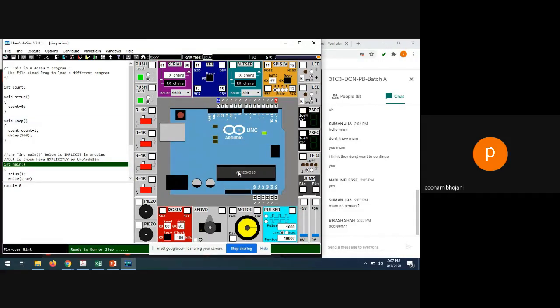So here so many things you can observe. The main one is this board. This is your Uno Arduino board. In physical form also, if you look at this board, it will look like this, which uses the ATmega328 controller. There are some pins connected to it. Some analog pins are there. These are the digital pins, 0 to 13, ground and analog reference, and some analog pins are there.